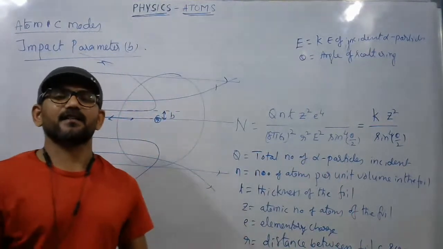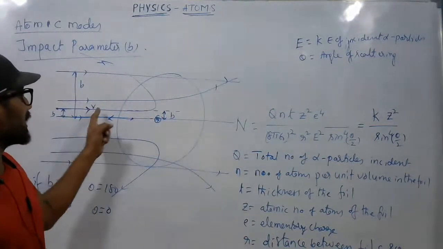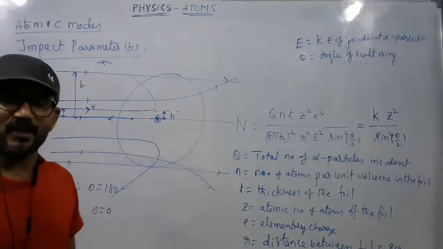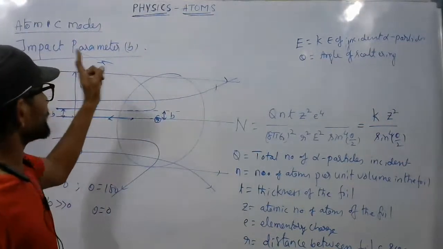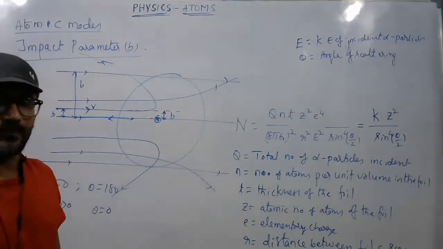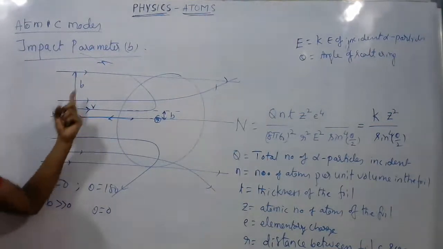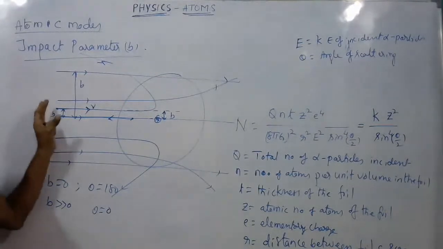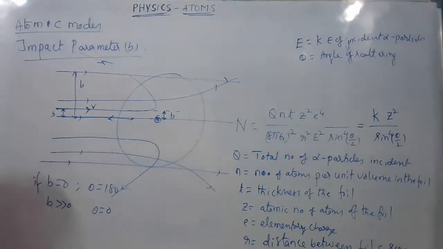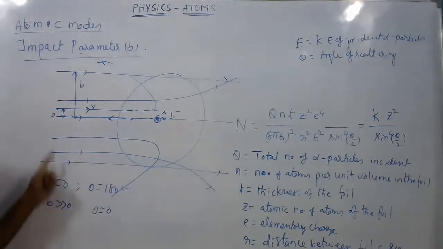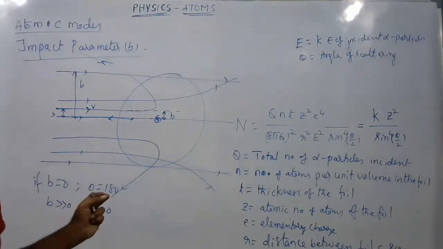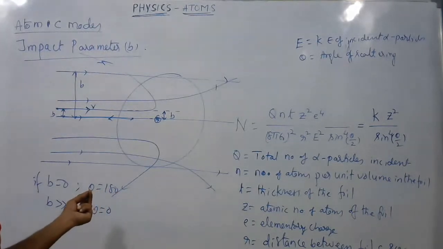That is called the impact parameter. You can note this down. This will give a brief idea about what the impact parameter is and what the relation is between impact parameter and angle of scattering. This is the simple conceptual point you need to have an idea about.